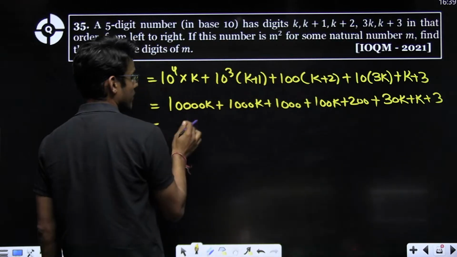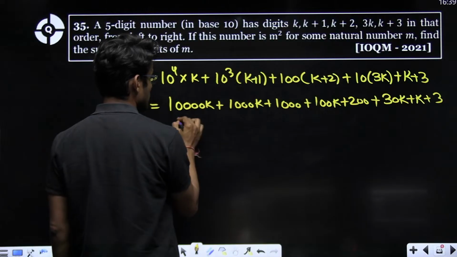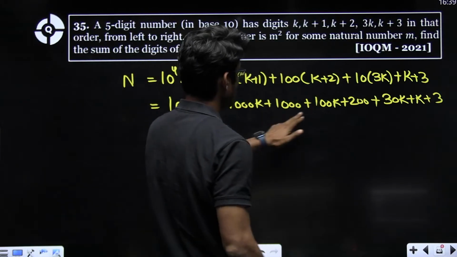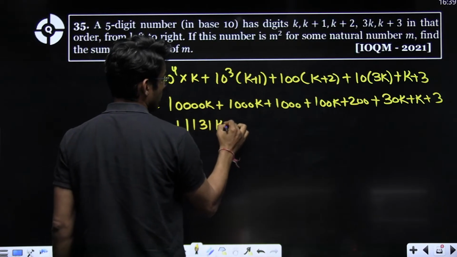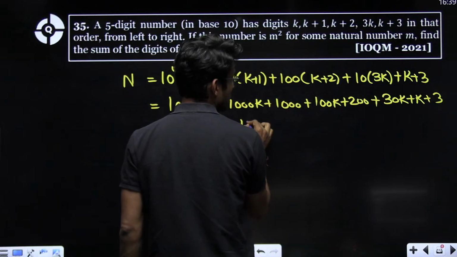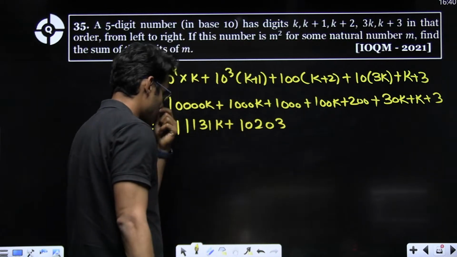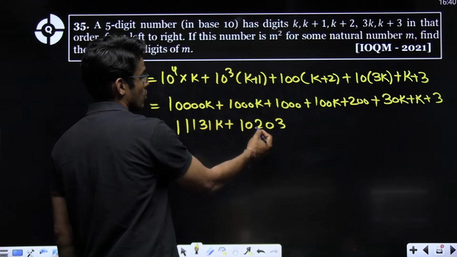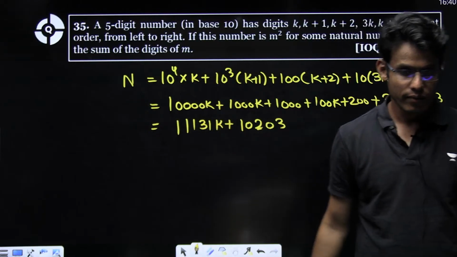So I can say that this is 10,000 plus 1000 k. This is 1 1 1 1 1 3 1k plus 10203. Are you getting my point?